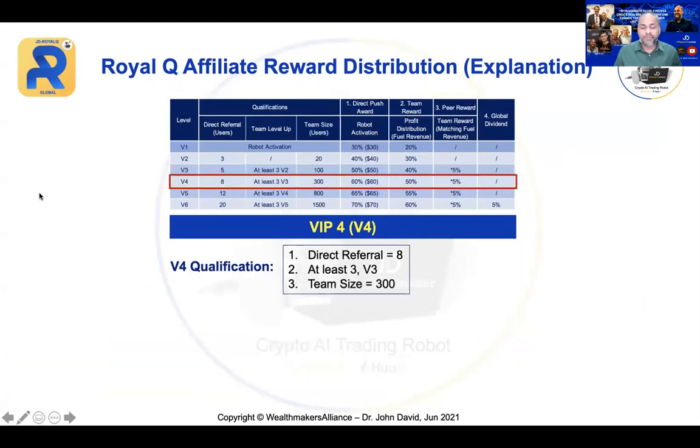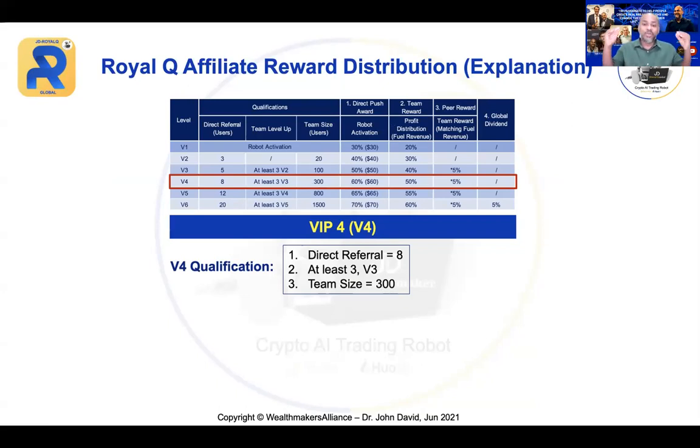Now, let's go to V4. VIP4, the qualification is simple. From 5, now you need another 3, then you have a total direct of 8. Now, you need at least V3. So your V2, you can grow them to become V3, or you can grow anyone from your 100 members you have earlier to become V3. But now your team size must be 300. So earlier you have how many? 100, okay.